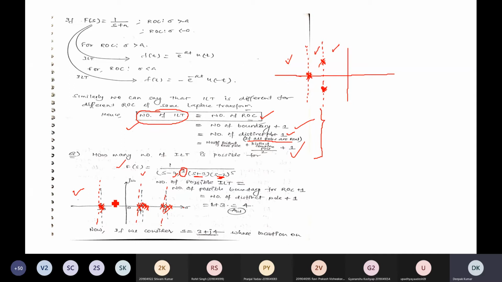Total 3 boundaries plus 1 is equal to 4, or directly you can say 4 regions. So the total number of Laplace transforms will be 4.